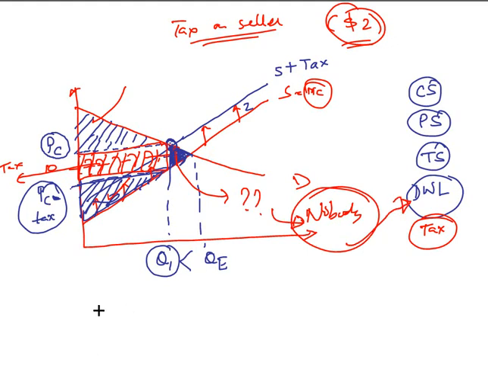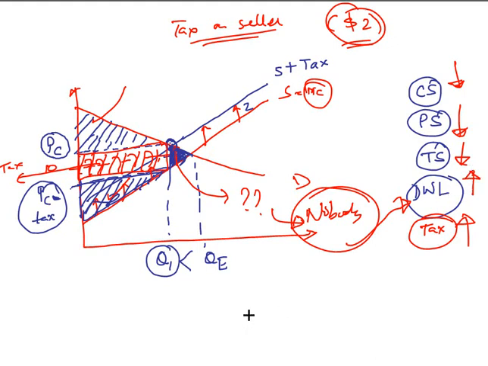Note that the provision of a tax on the seller would reduce the producer surplus and reduce the consumer surplus. Total surplus is reduced, the tax amount increases, but there will also be an increase in the deadweight loss.